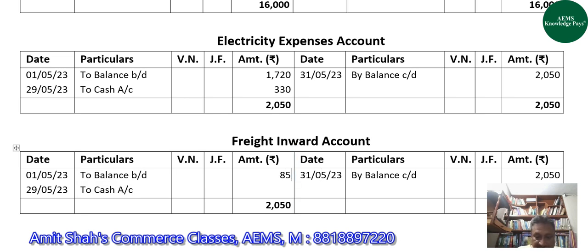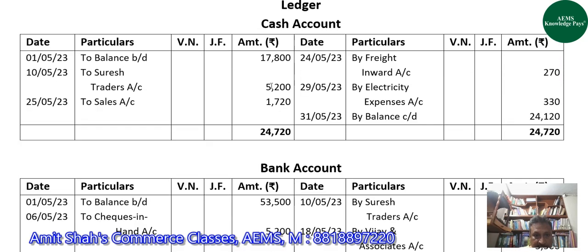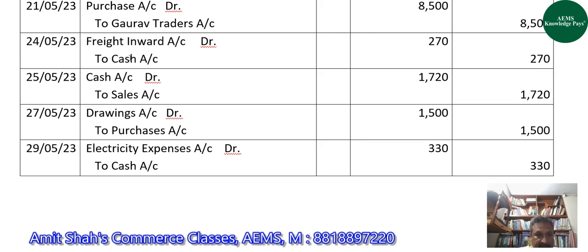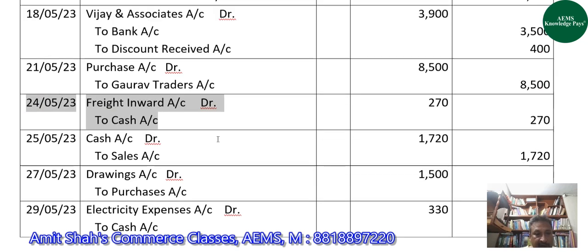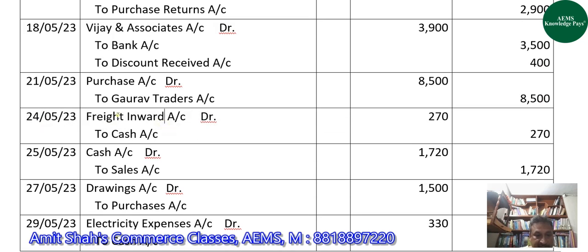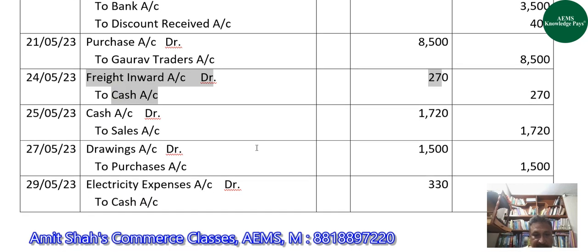It was 850. And we have only one transaction of freight inward, that is this one on 24th May. So on the debit side of the freight inward account, we will write to cash account with 270 rupees.